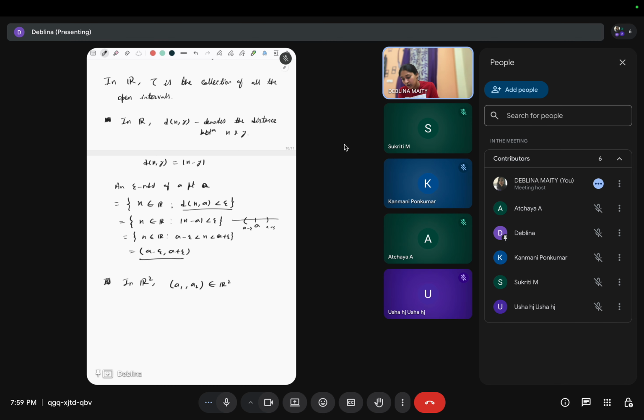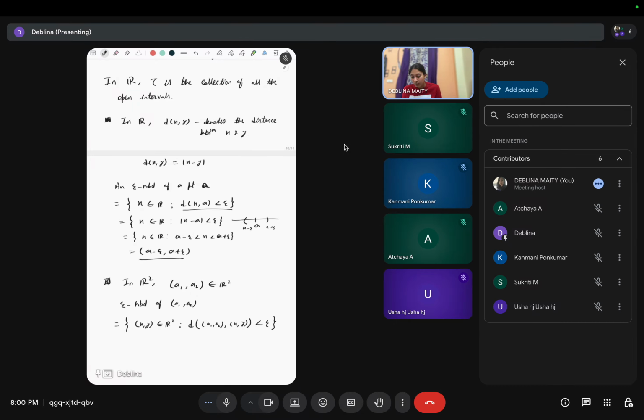So the epsilon neighborhood of this point a1 a2 is what? All those x y belonging to R2 such that the distance function d of x y, where one point is a1 a2 and the other point is x y, is less than epsilon, right?